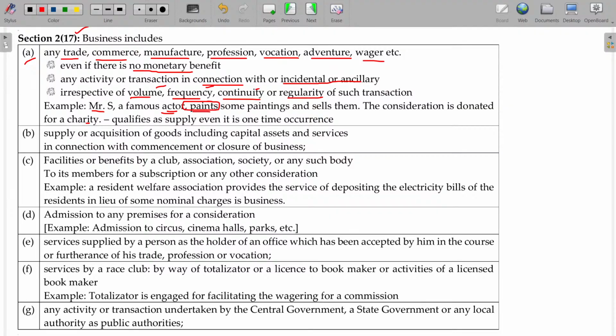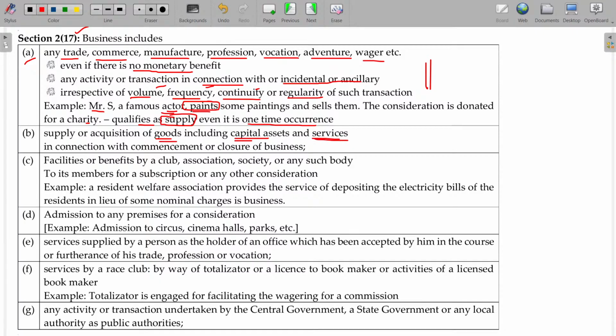There is a profit motive. Whether the profit is taken by him or diverted, that doesn't matter. There is a profit motive, so automatically it is considered as business only. It qualifies as supply, even if it is a one-time occurrence. Hope you are now able to understand the example. This example is making these points clear. Next one being acquisition of goods and capital assets and services.